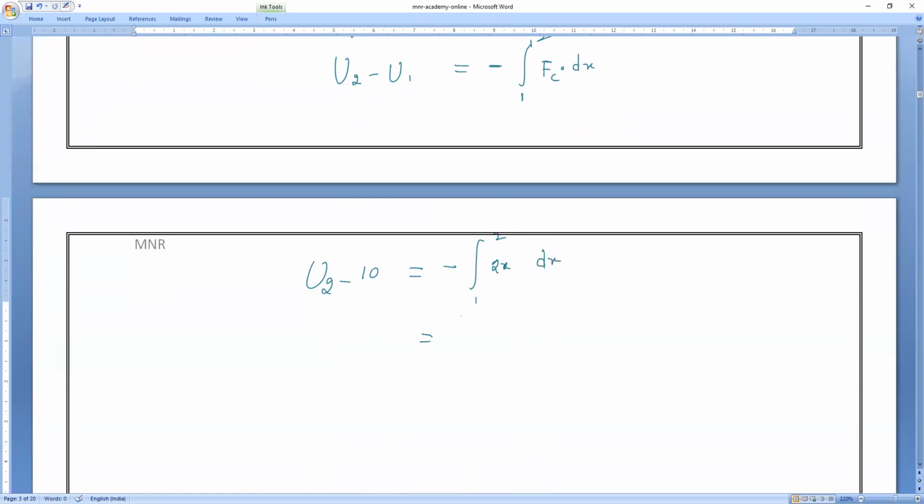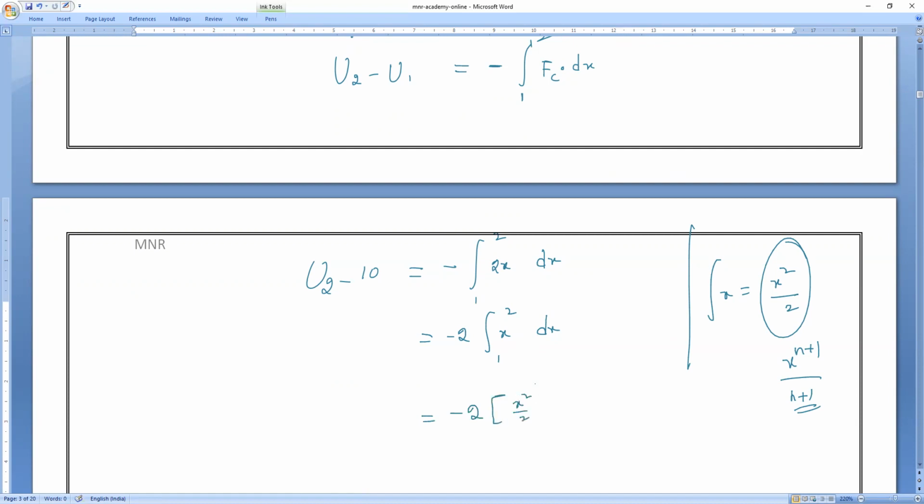Now this 2 is constant, I will put it outside. Integration of x, what is the formula? Mathematics. x square by 2. The formula is x power n plus 1 divided by n plus 1. That is the formula. Am I right? So integration of x is x square by 2, limits 1 to 2. Am I right or wrong?